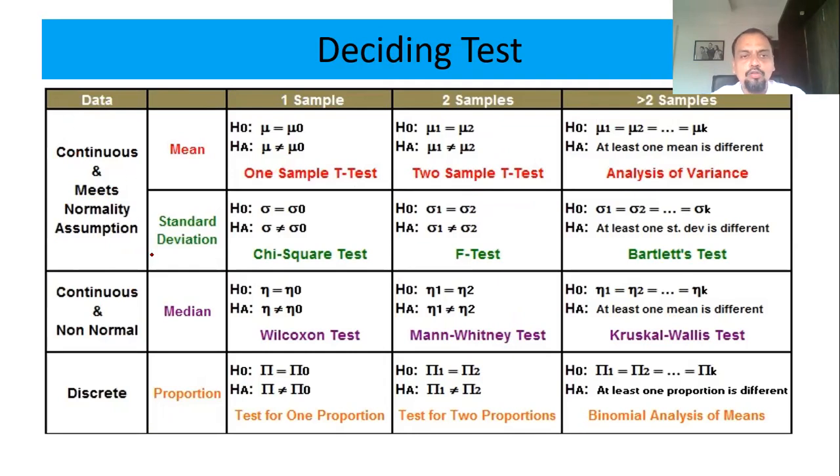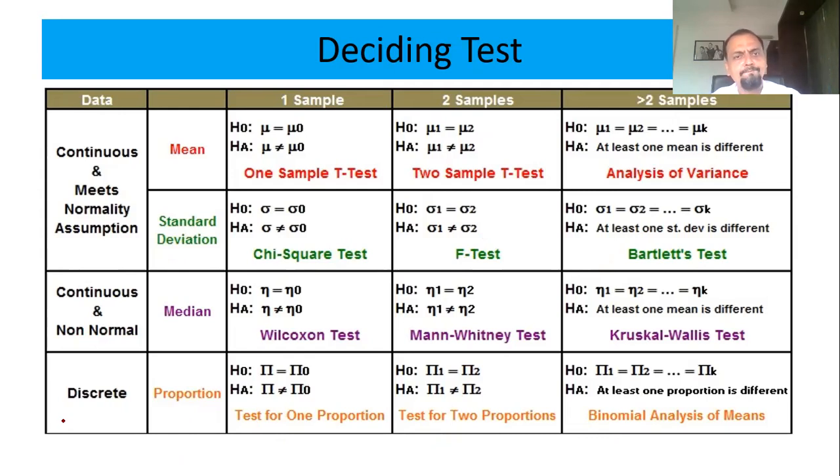For a scale data, if you want to check for a standard deviation, तो अगर single sample है तो chi-square test, two sample test है तो F test, दो से ज़्यादा sample हो तो Bartlett's test और Levene's test you can use it. Clear? If you want to check for the proportion, go for a one sample proportion, two sample proportion. और अगर two से ज़्यादा sample हो तो binomial analysis of means करना. So this chart will actually summarize everything. कब कौन सा test use करना है, you'll get an exact idea about it.